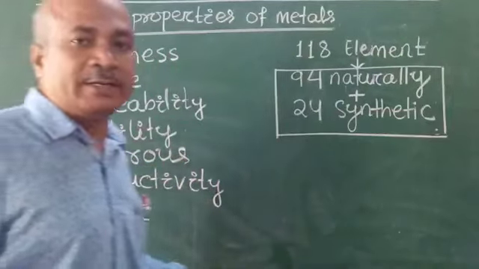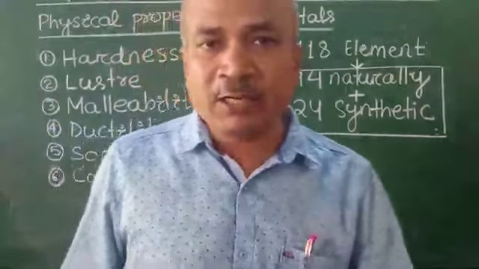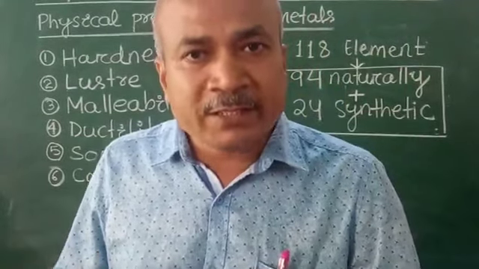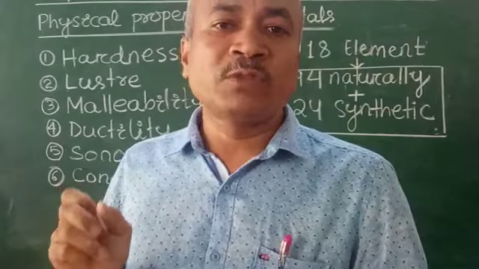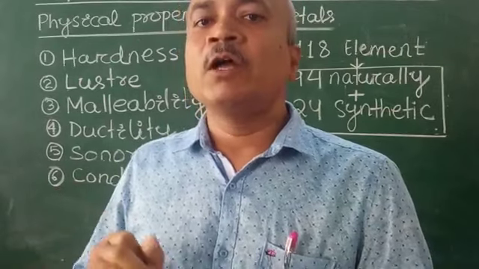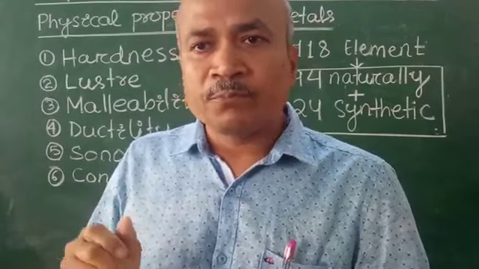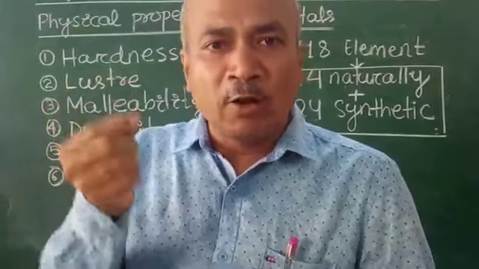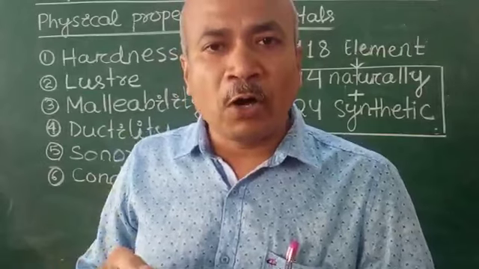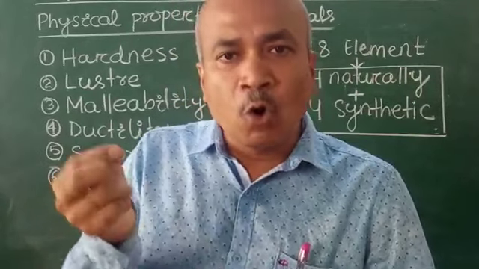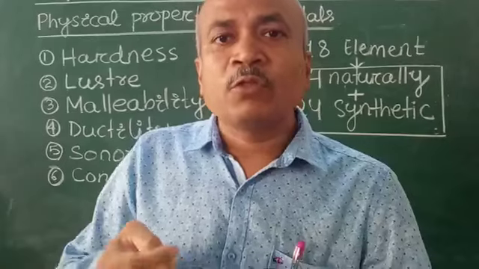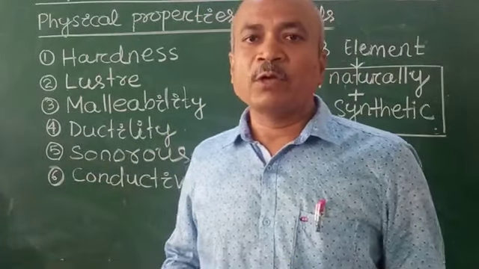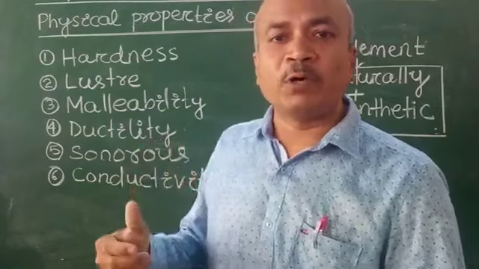Next, coming to ductility. What is ductility? Ductility is the property of the material by which they can be drawn into thin wires. You might have seen the wires of iron or aluminium or copper, zinc, gold, silver. So they can be drawn into thin wires. Clear? So that is their property.